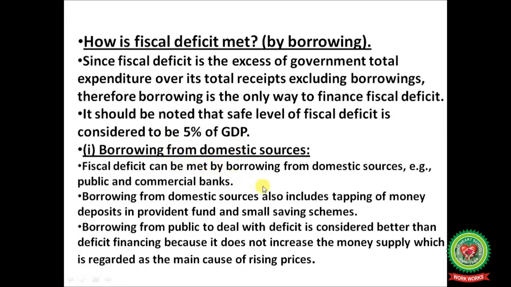Borrowing from domestic sources. Fiscal deficit can be met by borrowing from domestic sources, for example, public and commercial banks. Borrowing from domestic sources also includes tapping of money deposits in provident fund and small saving schemes.